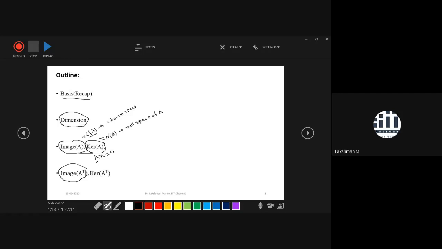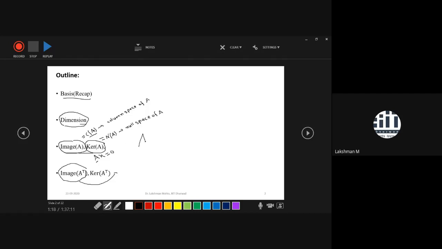Now we have two other subspaces. One is the image of A transpose, another one is the null space or kernel of A transpose. So what is this? If you look into that, what are the columns of A transpose? The columns of A transpose are nothing but the rows of A.